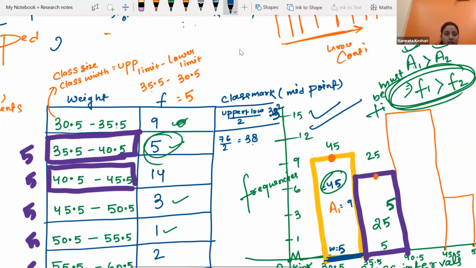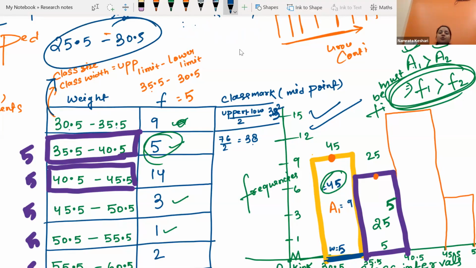Is it 25.5 to 30.5? Yes or no? If I ask you for the class interval before 30.5, just looking at this pattern, can you say this will be the interval? Yes, ma'am. Okay, 25.5 to 30.5.